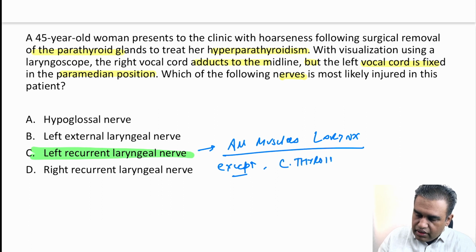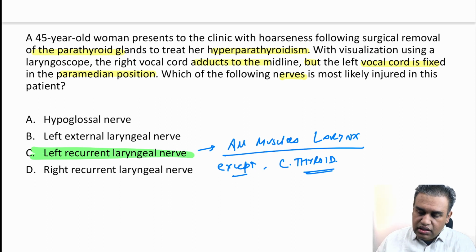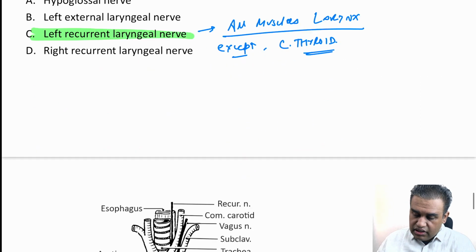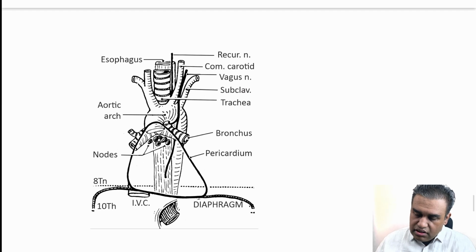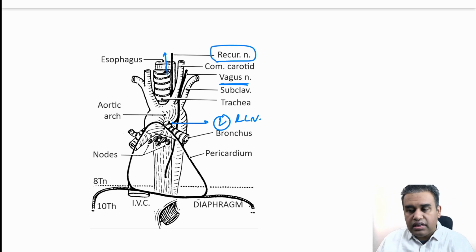The cricothyroid muscle is supplied by the external laryngeal nerve, a branch of the superior laryngeal nerve. So in doing surgeries of the neck, normally the recurrent laryngeal nerve is injured, and you can see why. This is the vagus nerve that goes down, and below the ductus arteriosus, it gives off the left recurrent laryngeal nerve that will again move up, like over here. As it has a thoracic course as well, it recurs from a low level, therefore it is commonly injured in cases of surgeries on the thyroid.